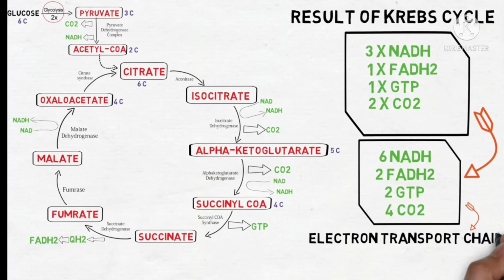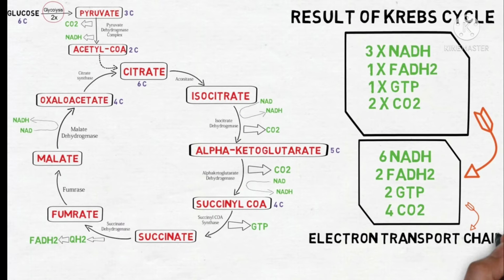This isocitrate is converted to oxalosuccinate with the enzyme isocitrate dehydrogenase. Here, because isocitrate dehydrogenase is NAD linked, NAD is reduced to NADH. This oxalosuccinate is then converted to alpha ketoglutarate with the enzyme isocitrate dehydrogenase. Here, one carbon dioxide is released.